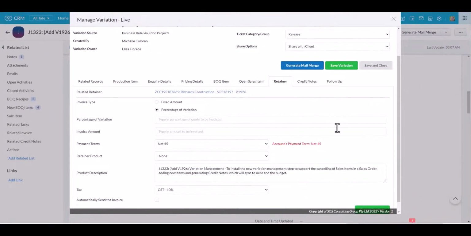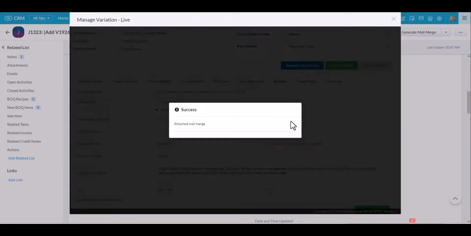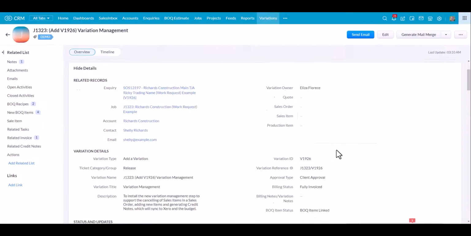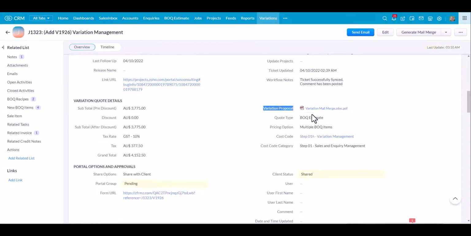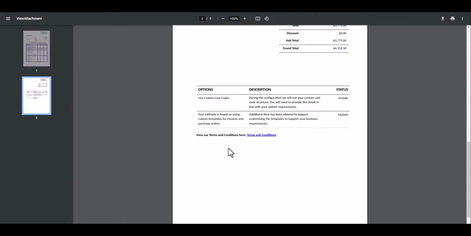Now if we just jump back to the Manage Variations widget, for those people using the portal that need to get approval on the variations before they can proceed to an invoice, we can use this blue button called Generate Mail Merge. We click on that. That's now going to talk to Zoho Mail Merge and generate a PDF document with the variation details. So if we save and close that, and here you can see in this field variation proposal, there's now a PDF that's been automatically attached. So if I click on that, there's a copy of my variation with the line items and my options that I included and excluded.